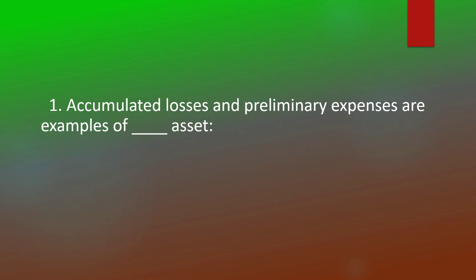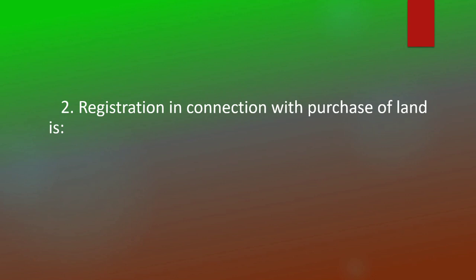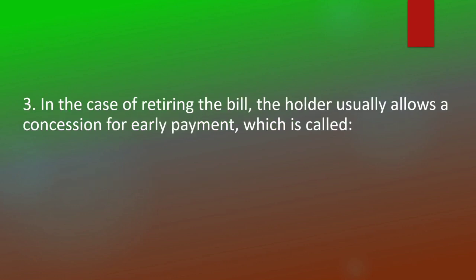Accumulated losses and preliminary expenses are examples of dash asset. Fictitious asset. Registration in connection with purchase of land is capital expenditure.